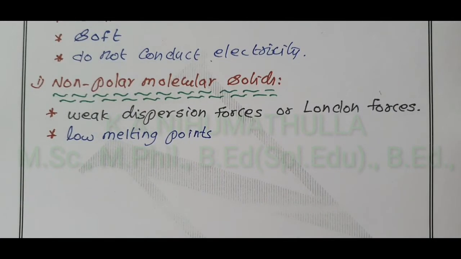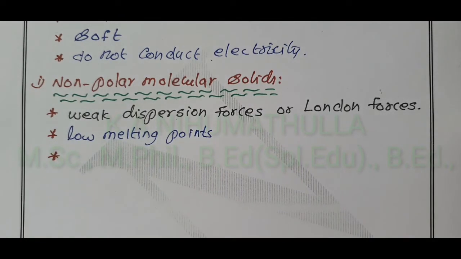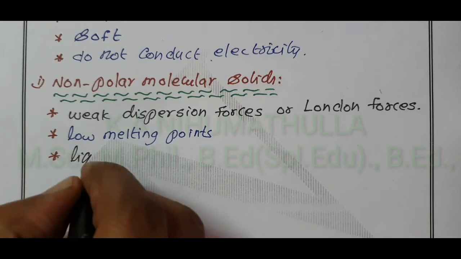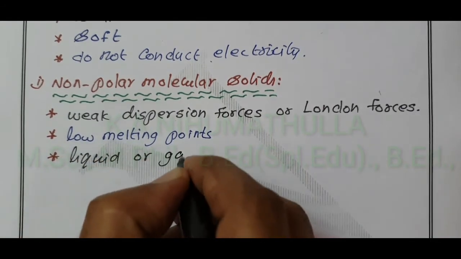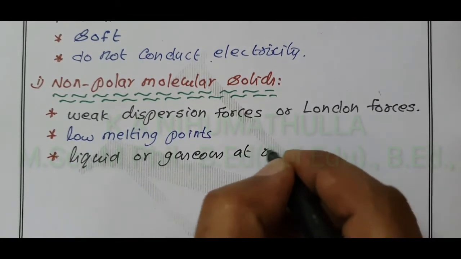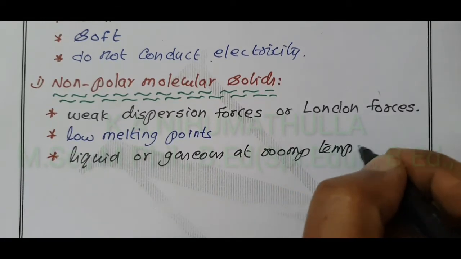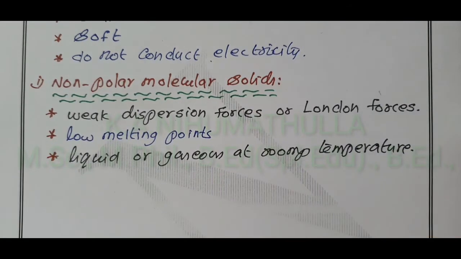And the non-polar molecular solids are usually in liquid or gaseous state at room temperature.